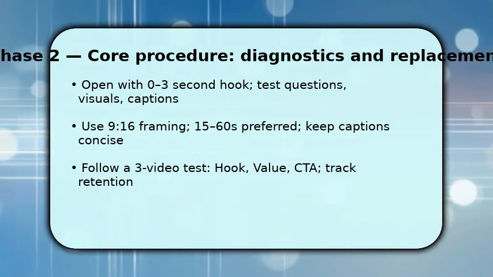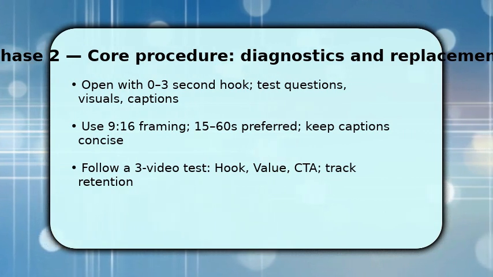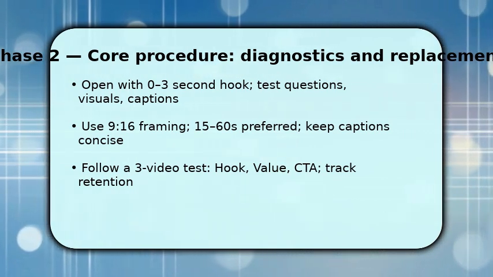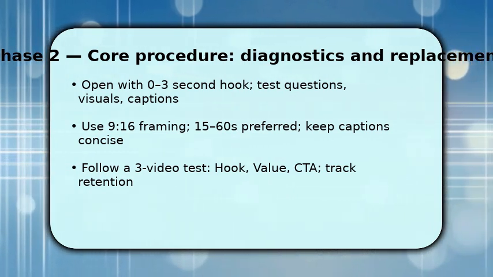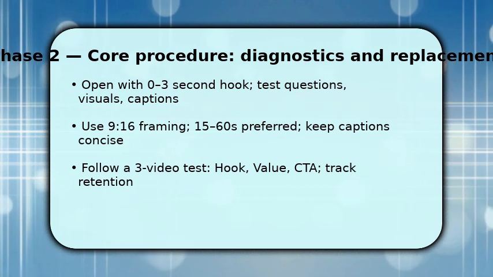Once you publish, analyze retention and iterate. Run a 3-video test, vary the hook, keep the core value, and end with a direct CTA. This method optimizes learnings. You grow by engaging consistently.